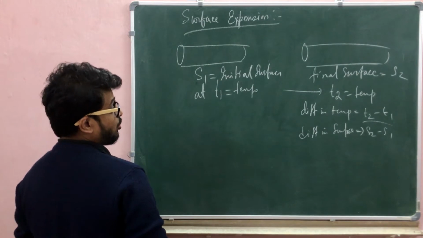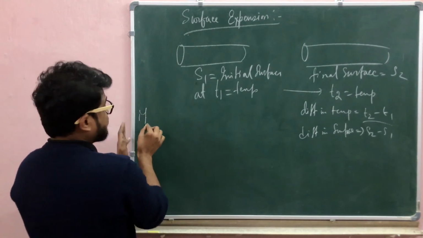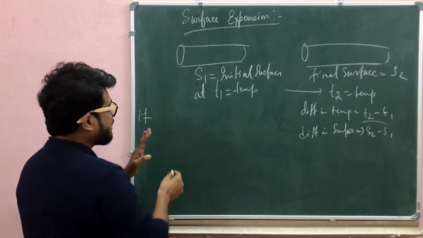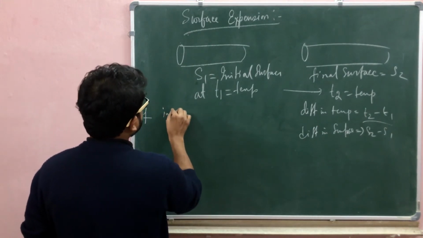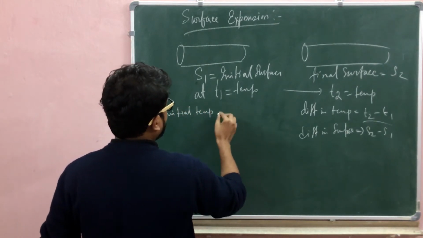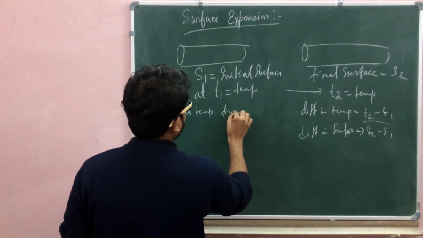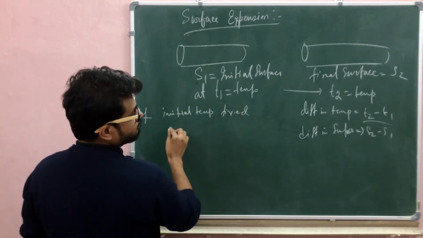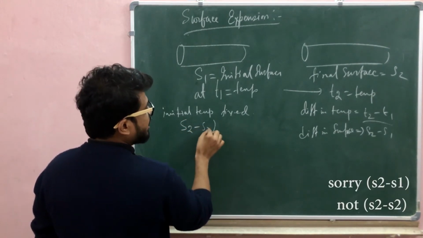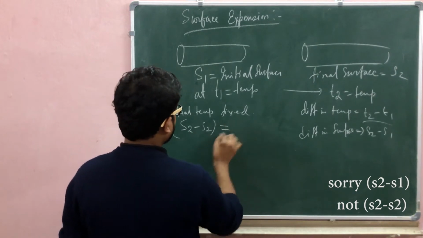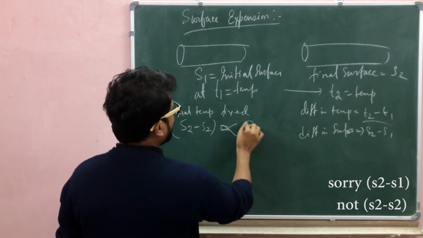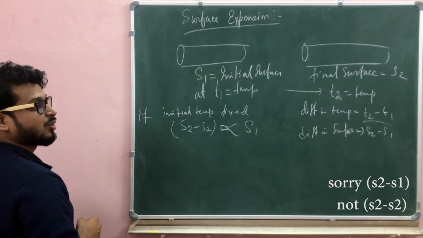Okay, so for the surface expansion formula, or any of the three types of expansion, if the temperature is fixed, the change in surface is directly proportional to the initial surface.